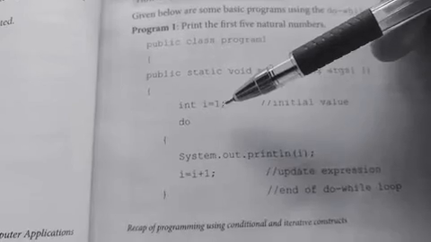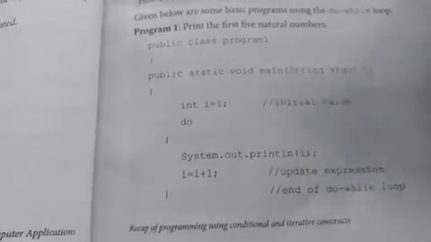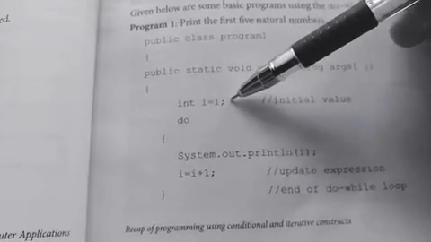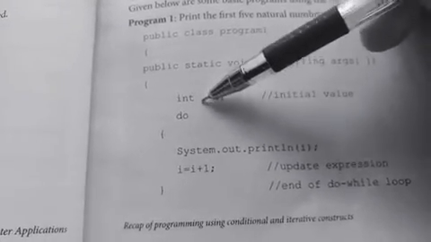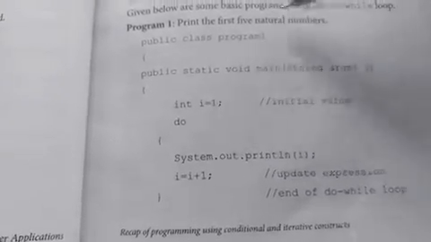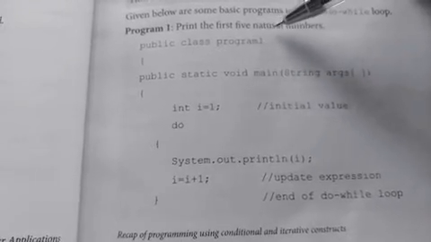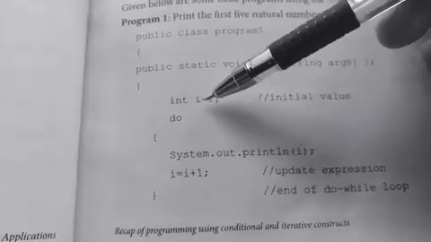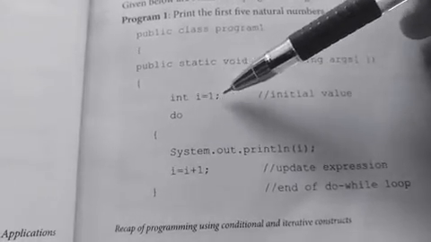Since we are using do while loop, the initialization part will come before the do loop. Int i equal 1. Here i is the loop control variable, and we know that the first 5 natural numbers are to be printed. So the first value is 1. So we have given the loop control variable's initial value as 1.